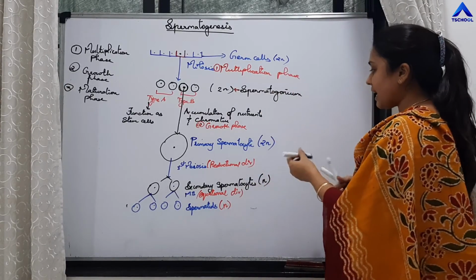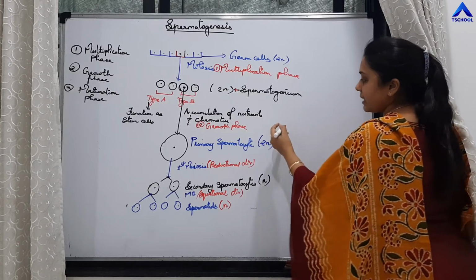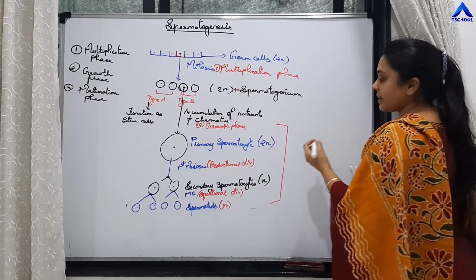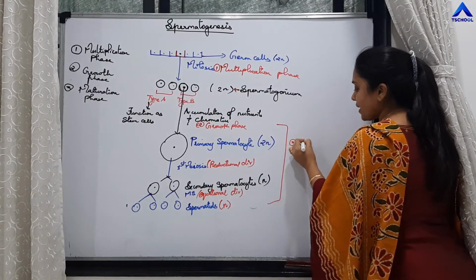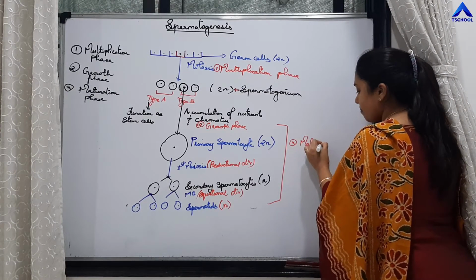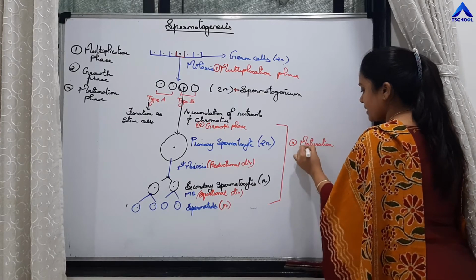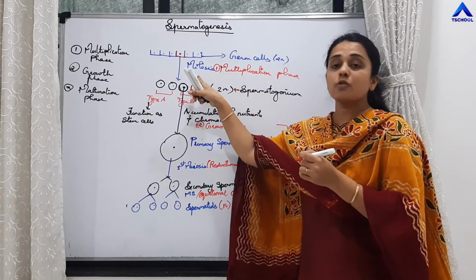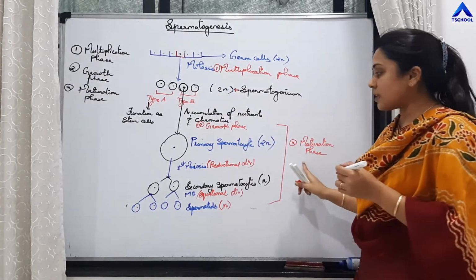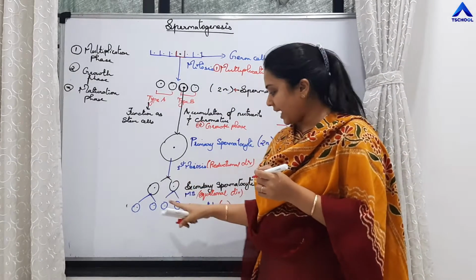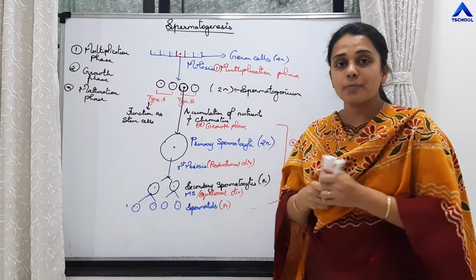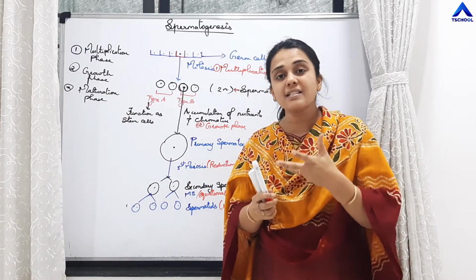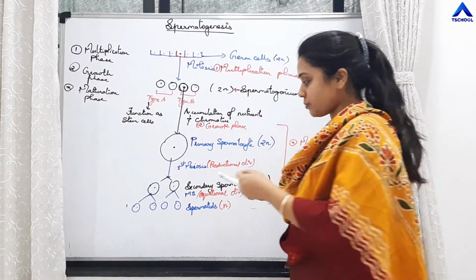And spermatids, students, are haploid. And this entire phase, that is after growth phase, there is first meiosis and then there is second meiosis. This phase is called maturation phase. So multiplication phase undergoes mitosis, whereas in maturation there is meiotic division. See, these spermatids which are produced are non-motile structures, and the shape and size is not similar to that of the sperms.